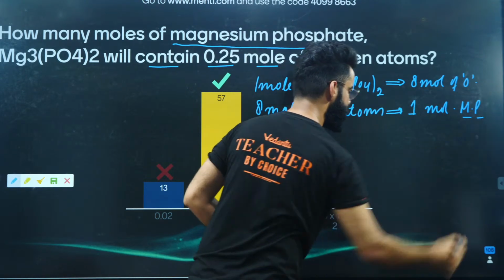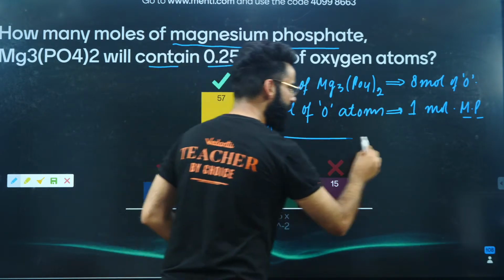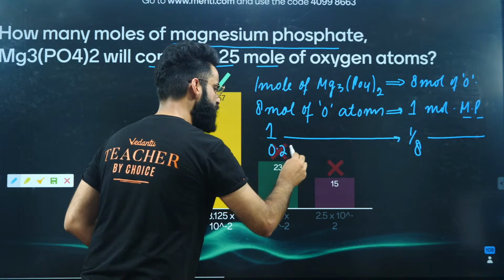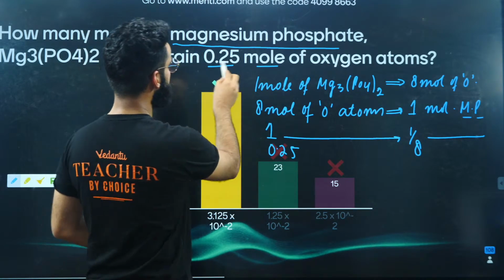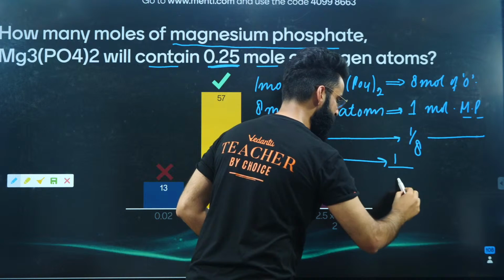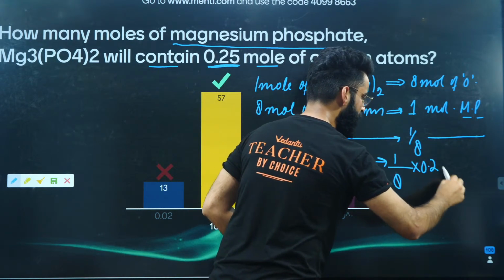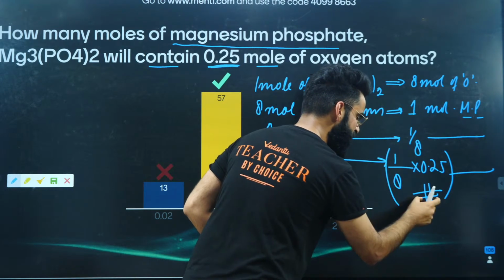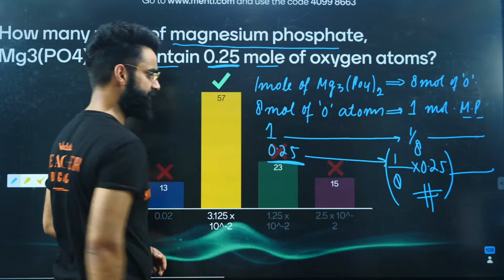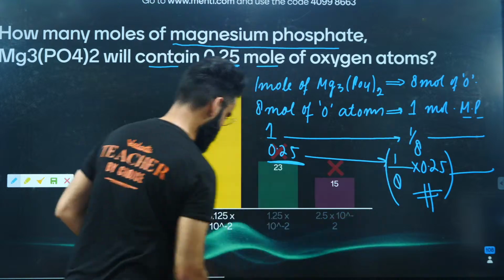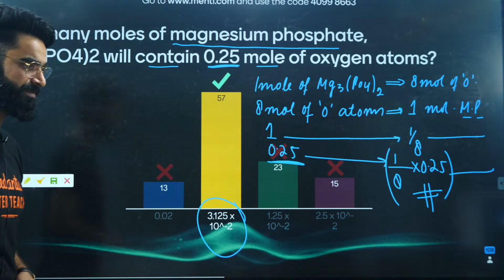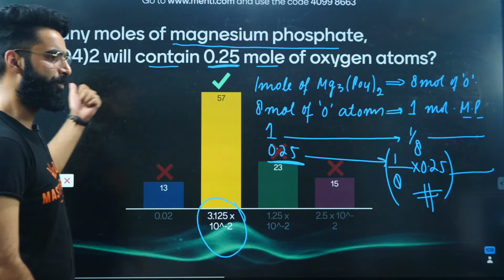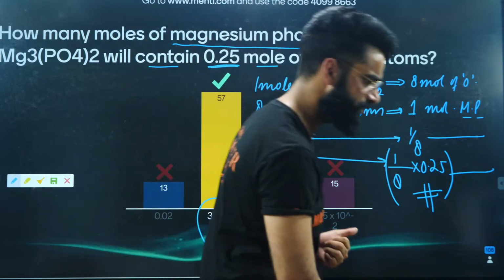So 1 mole of oxygen atoms will be present in 1/8 moles of magnesium phosphate. So 0.25 moles of oxygen atoms will be present in 1/8 multiplied by 0.25 moles of magnesium phosphate. When you solve it, you get exactly 3.125 × 10^-2. So these many moles of magnesium phosphate are enough to contain 0.25 moles of oxygen atoms.